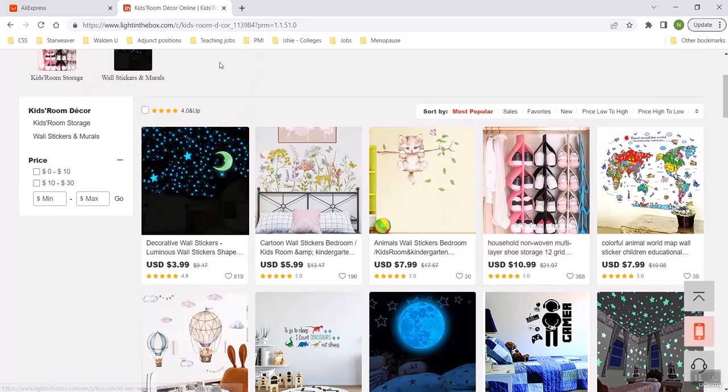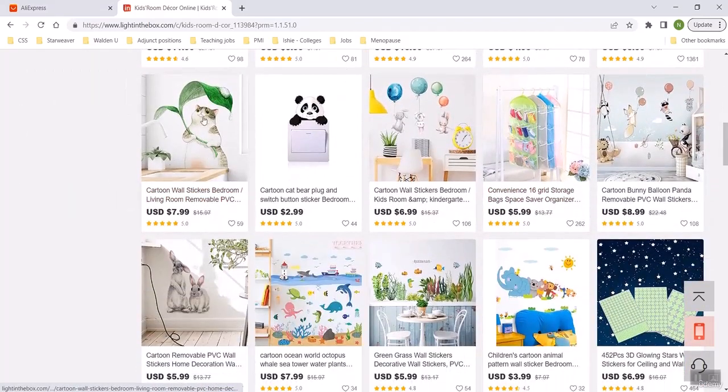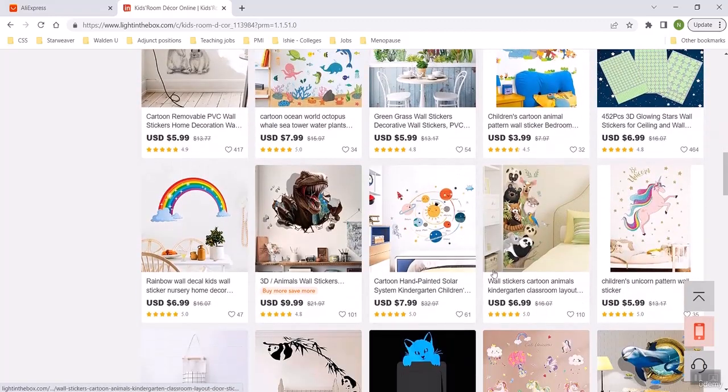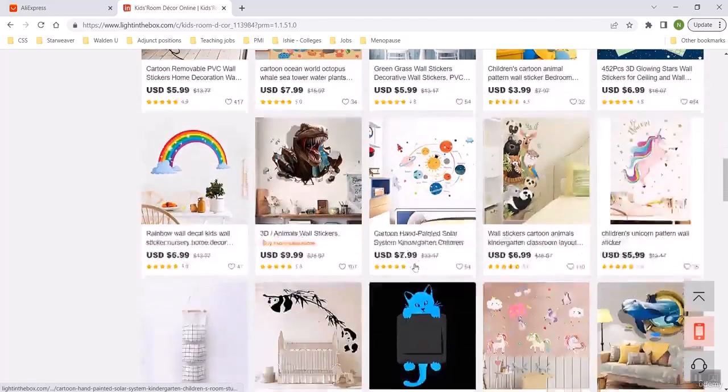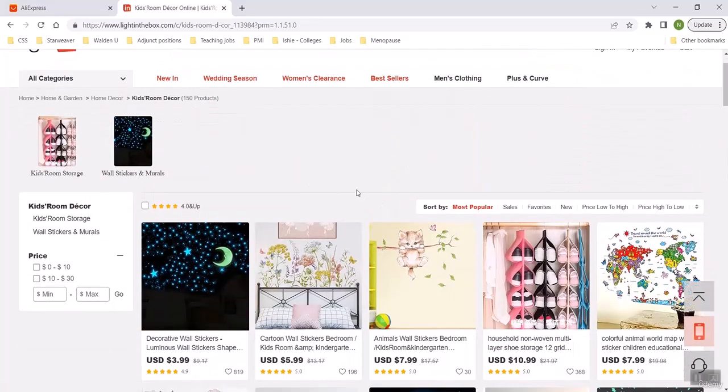So that's what you do: you go through the sites, you look at the stuff that you want to sell. Maybe you want a sticker for the wall. That's actually really cute. That's cool. The dinosaur coming out of the wall. So you would go through and look at this, and then you can create posts to sell these and have the link go to an actual payment processor that pays you. And then you get notifications every time somebody pays you.